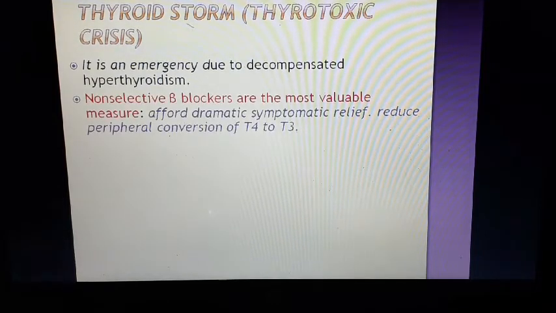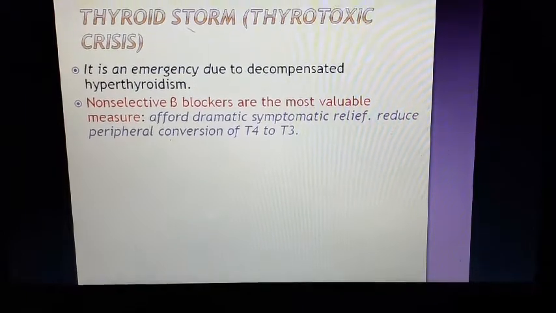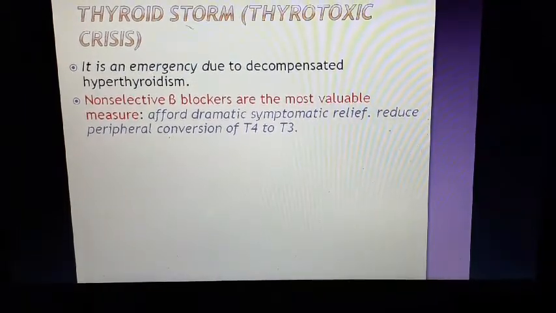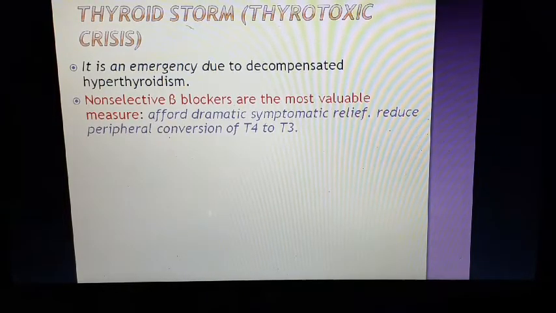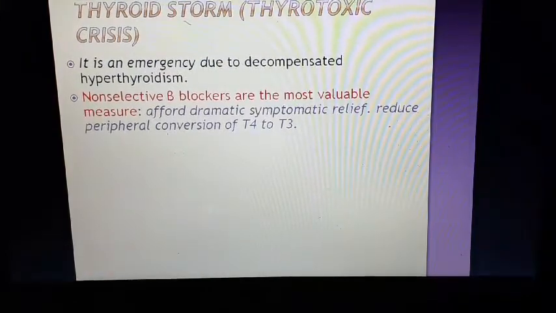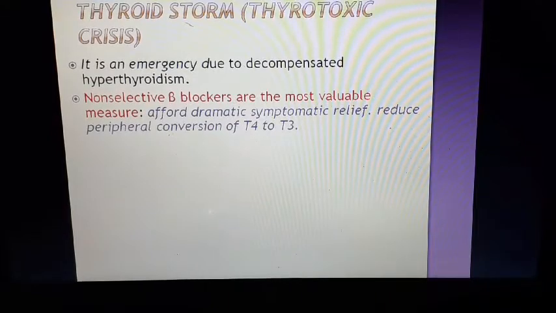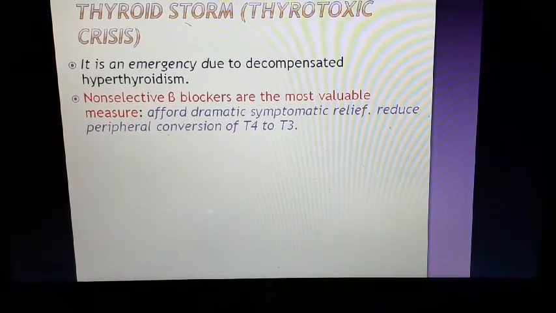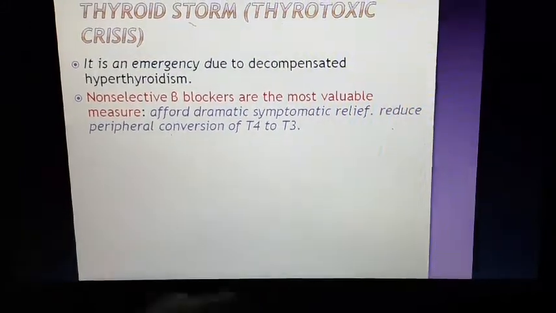Thyroid storm is an emergency due to decompensated hyperthyroidism. So there is an excess of thyroid hormone in the body. Non-selective beta blockers are the most valuable measure and afford dramatic symptomatic relief. They reduce the peripheral conversion of T4 to T3. So here propranolol is a very good drug because it is a beta blocker. It will reduce the tachycardia present in the hyperthyroid state. It will decrease the tremor also, and they reduce the peripheral conversion of T4 to T3.